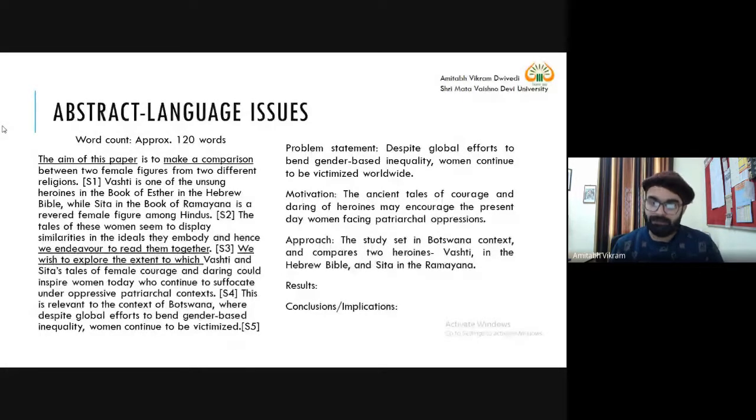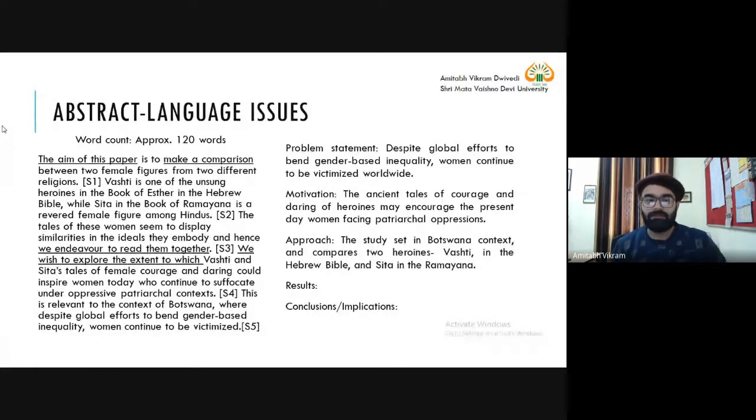Despite global efforts to end gender-based inequality, women continue to be victimized worldwide. So again, this is your problem statement according to the original abstract. What can become a motivation? Because as I said, motivation must include the research gap.